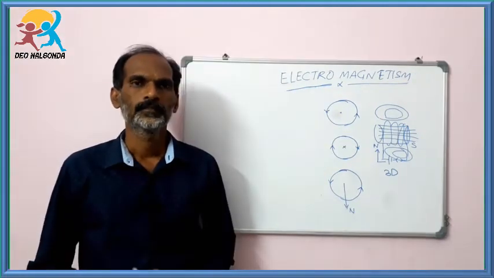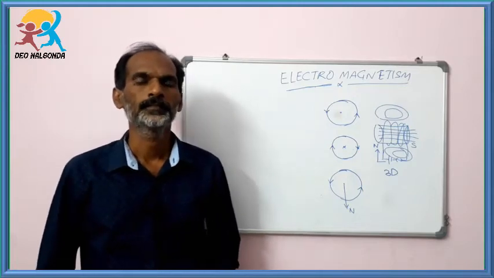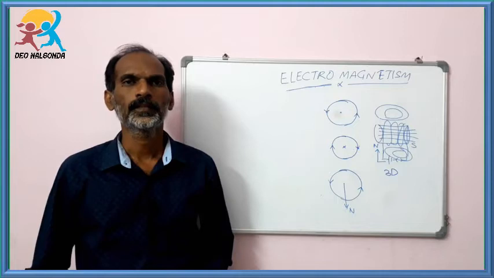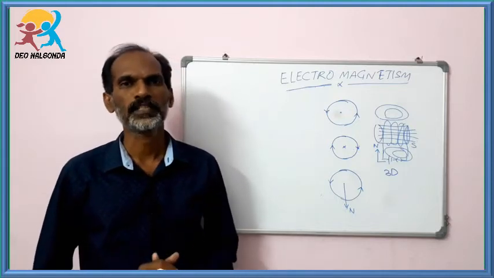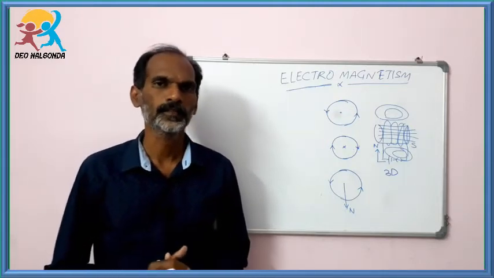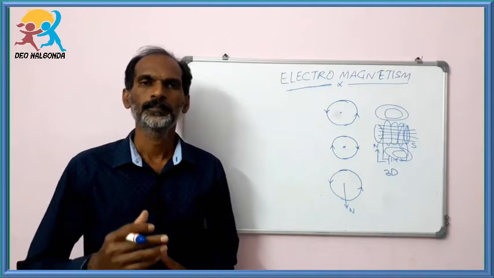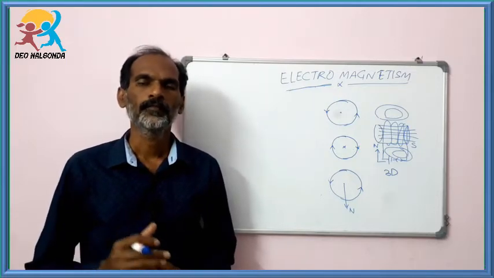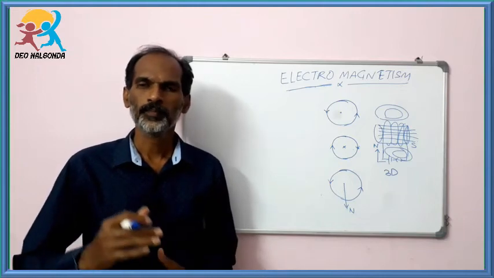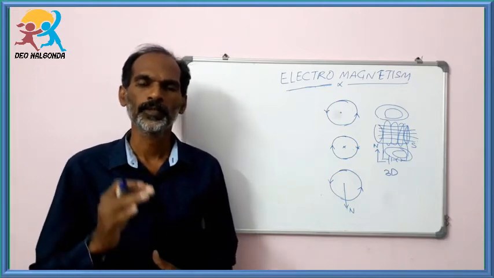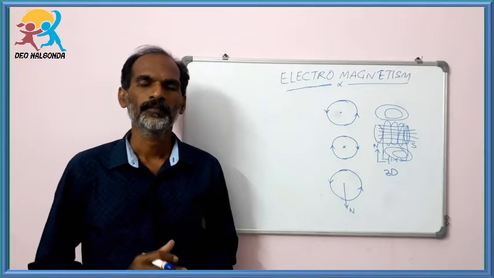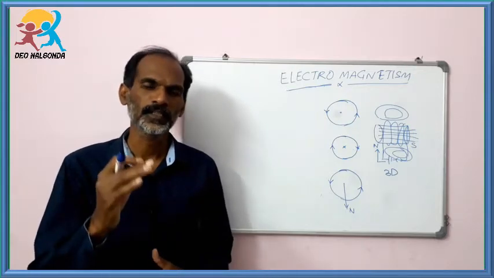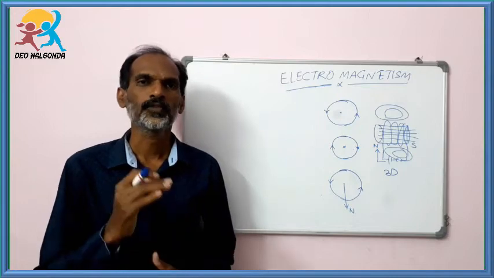By using this we can find out the magnetic fields produced by a current carrying conductor. When a magnetic field is produced by a current carrying conductor, it can exert some force on a moving charge. To understand this, let us bring a bar magnet towards the television. When the bar magnet is not present around the television, the picture will be very clear. When the bar magnet is brought near the television, the pictures get distorted.